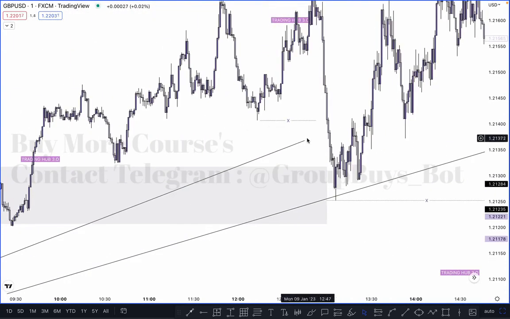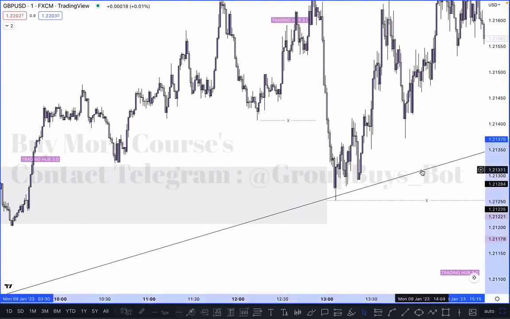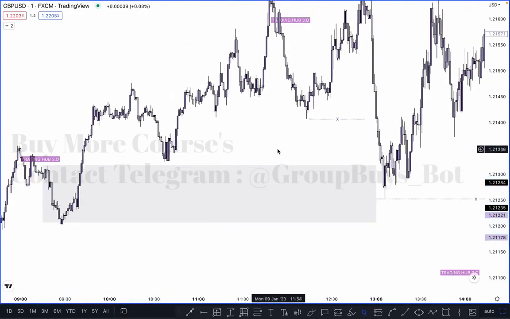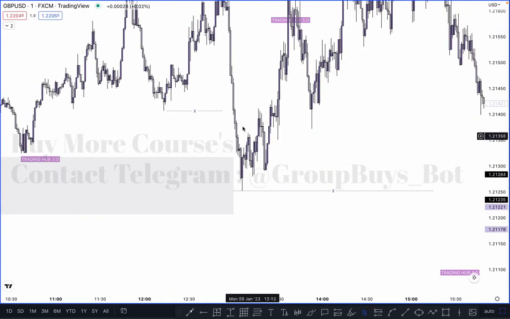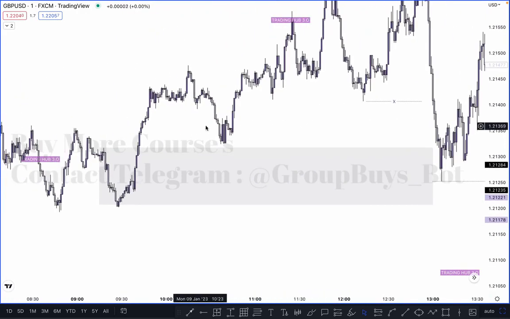If the market does not create any change of character, then how can we take entry? Simply you can take entry based on two zones. First one, refine this zone and you can take entry. If there is no zone or there are multiple zones, then you have to wait for the CHoCH pause flip entry model for the buy. So what happened here exactly?